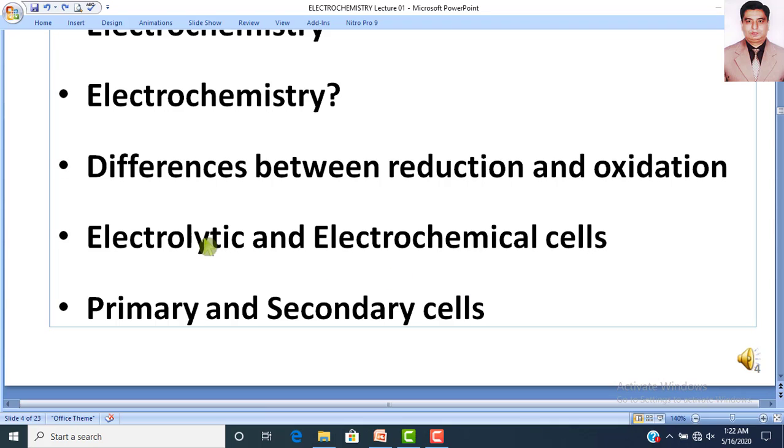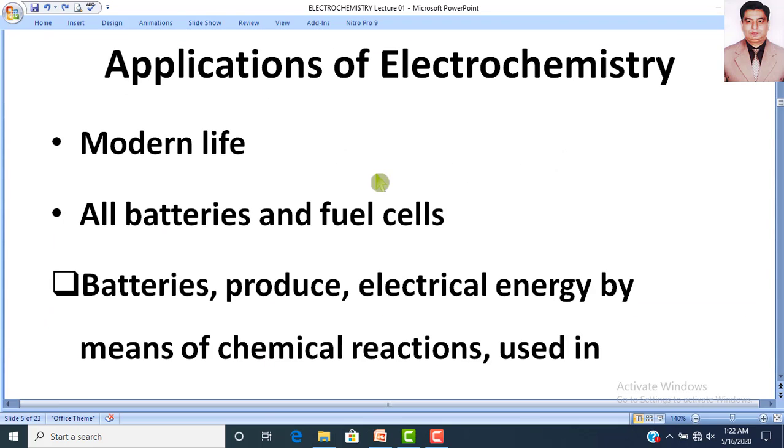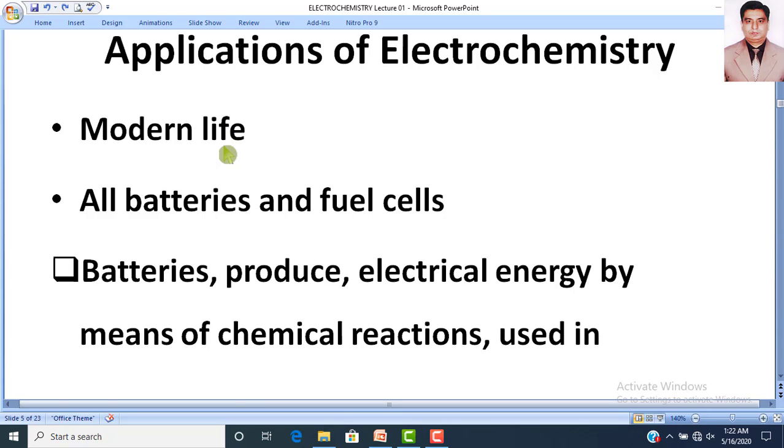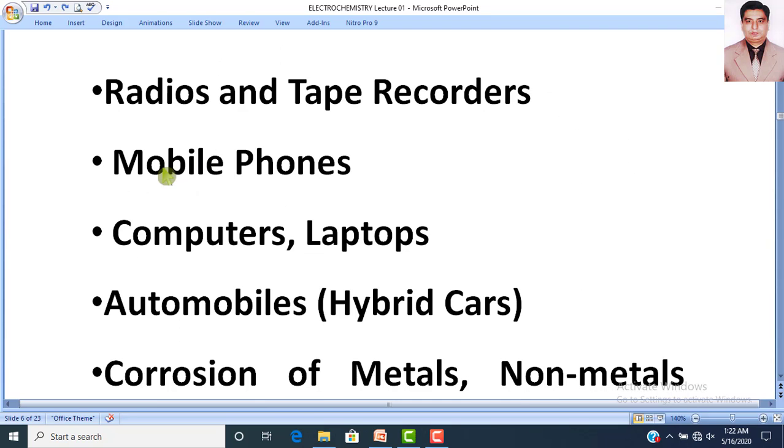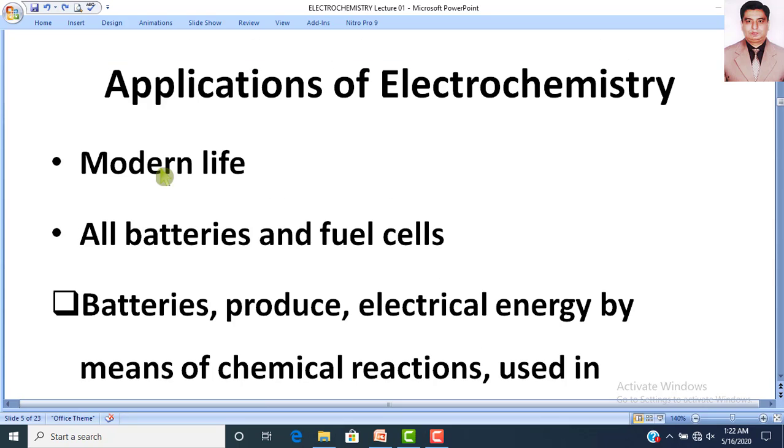Dear students, first of all, we study the applications of electrochemistry. So, first of all, let us see, in our modern life we are using different types of electronic devices like laptop, like mobile phone, like power toys, flashlight, other so many devices.